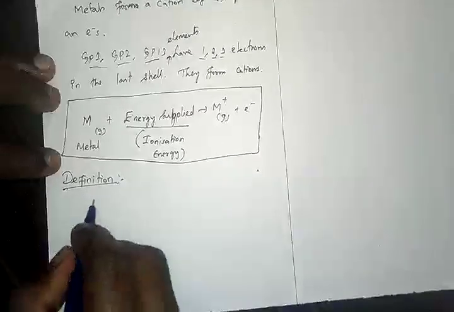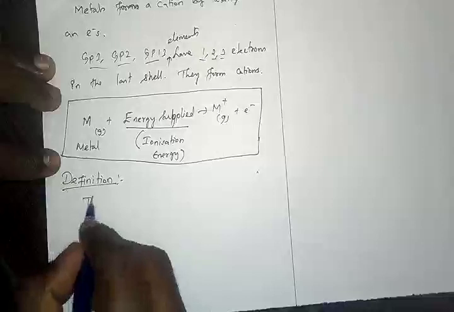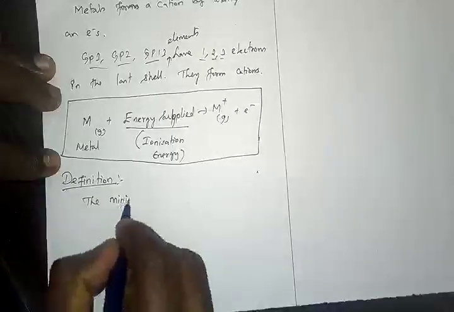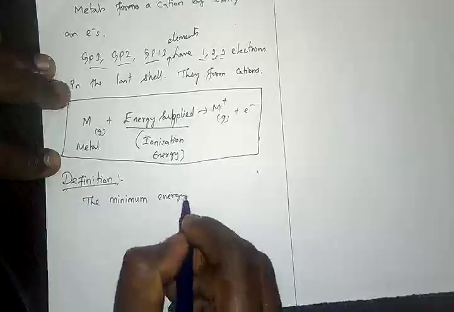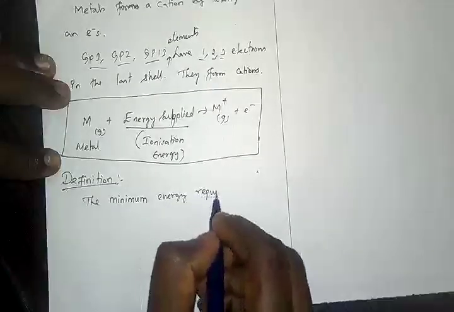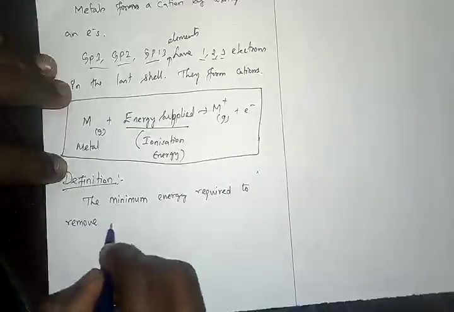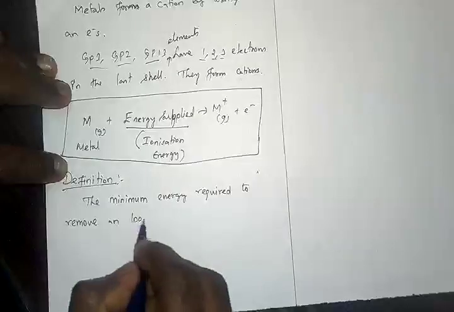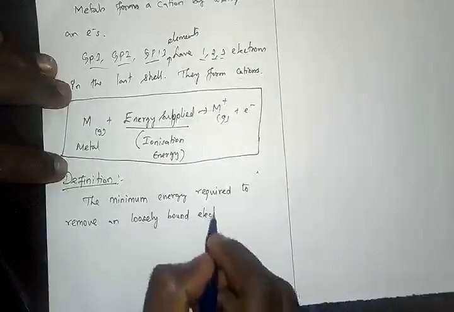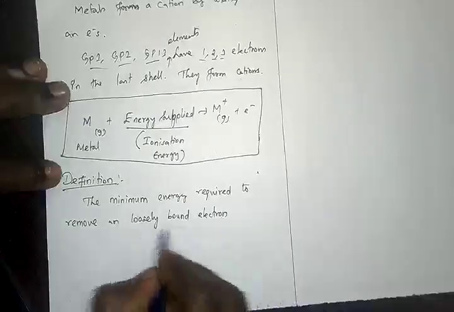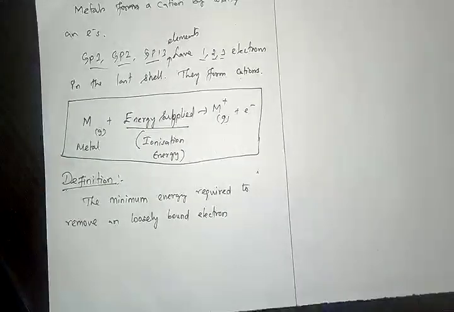So definition is this: the minimum energy required to remove an loosely bound electron, so which is nothing but last shell electron, loosely bound electron